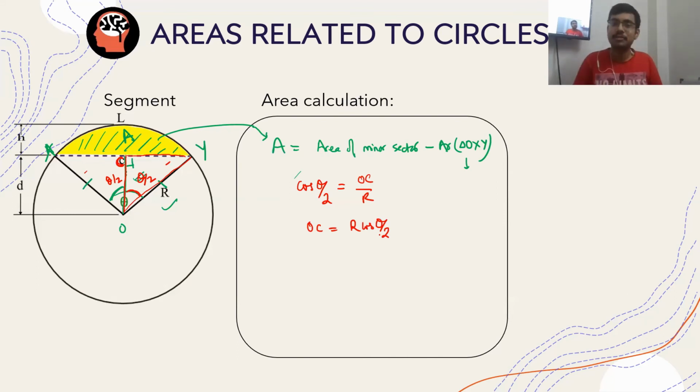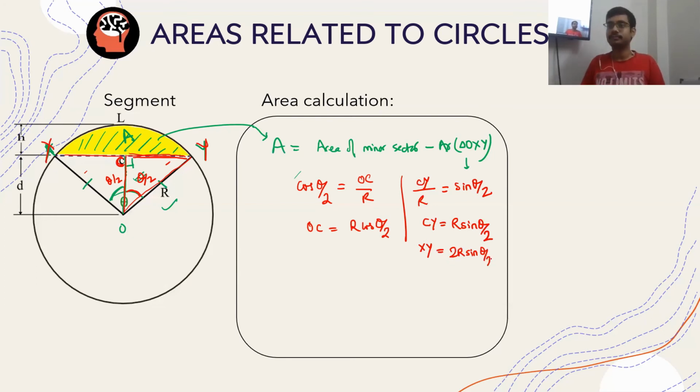And we also need the information about base. Similarly, CY by R is equal to sin theta by 2. So CY will be equal to R sin theta by 2. So the entire length XY will be twice of CY, because these are symmetrical. The length of this will be equal to the length of this. So this is equal to 2R sin theta by 2. Now let us join this up.